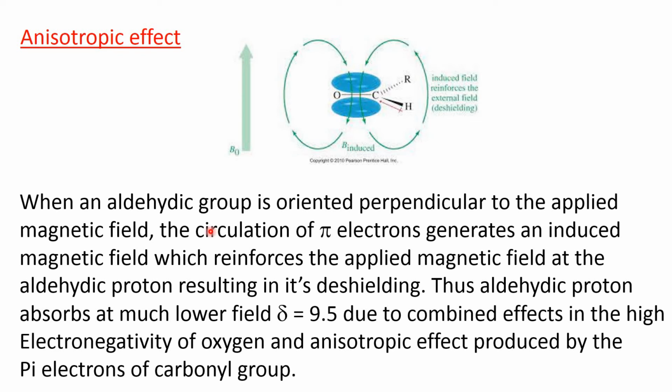So, when an aldehydic group is oriented perpendicular to the applied magnetic field, the circulation of pi electrons generates an induced magnetic field which reinforces the applied magnetic field at the aldehydic proton, resulting in its de-shielding. Thus, the aldehydic proton absorbs at much lower field. Delta value is 9.5 due to the combined effect of the high electronegativity of oxygen and the anisotropic effect produced by the pi electrons of the carbonyl group.